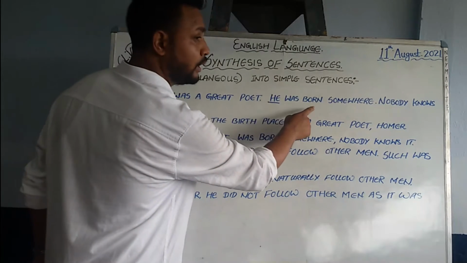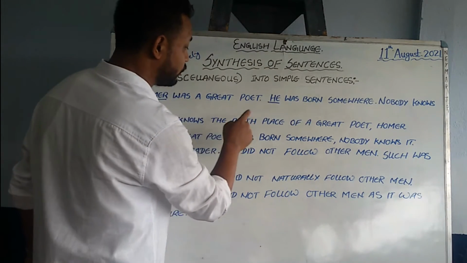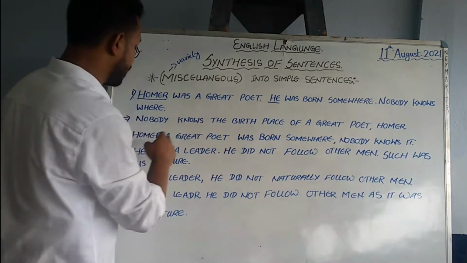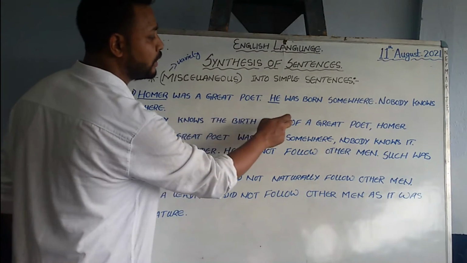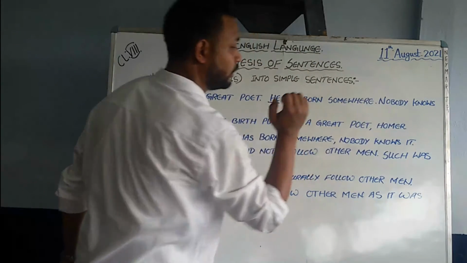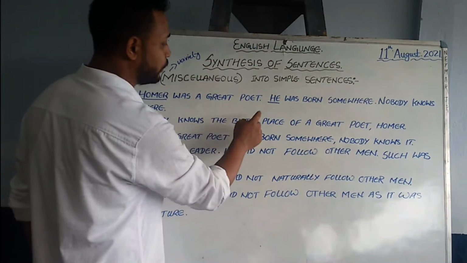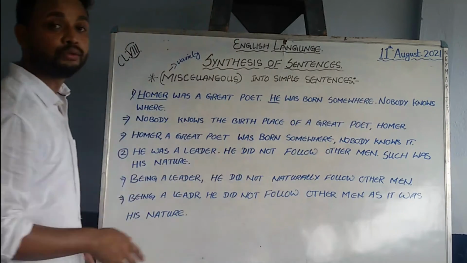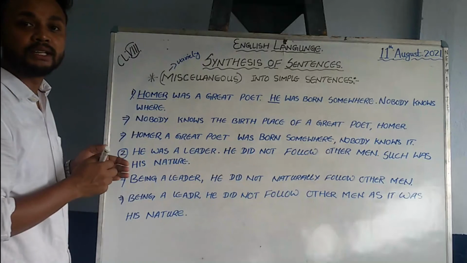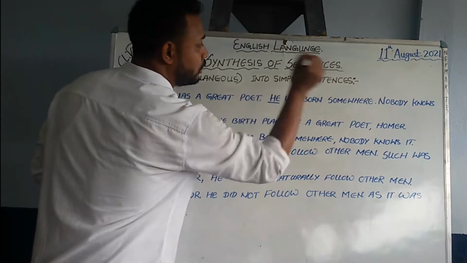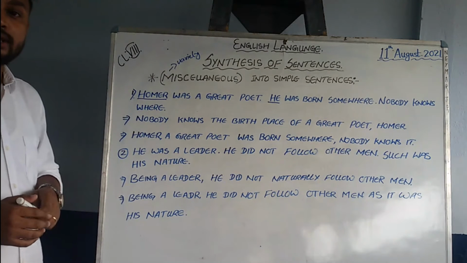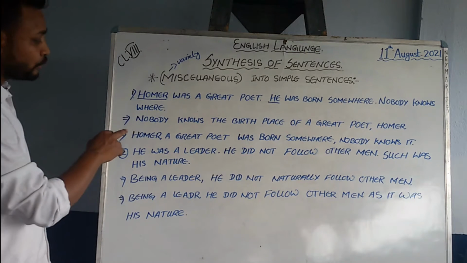Now born is a verb, and birthplace has become a noun, from verb into noun. Nobody knows the birthplace of a great poet, whose? Homer. So nobody knows the birthplace of a great poet, Homer. What we have done is made it into a simple sentence by omitting all the full stops in between. Am I clear?